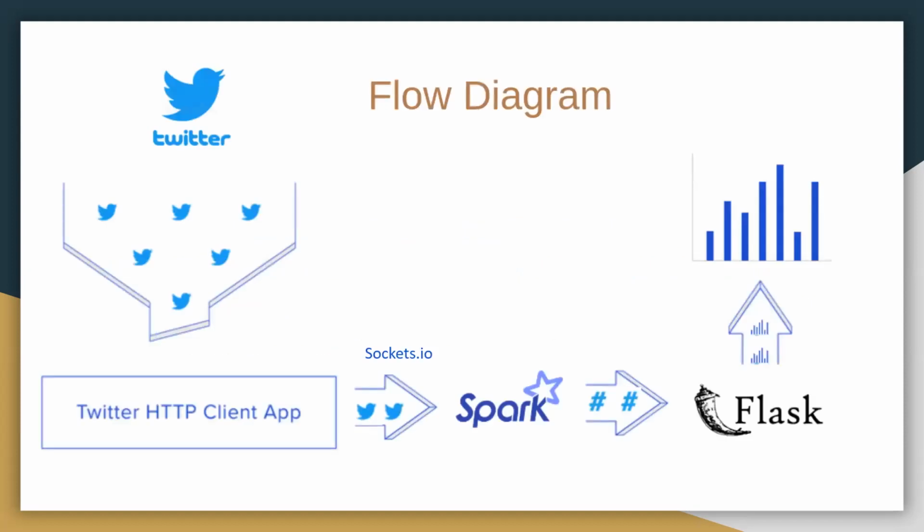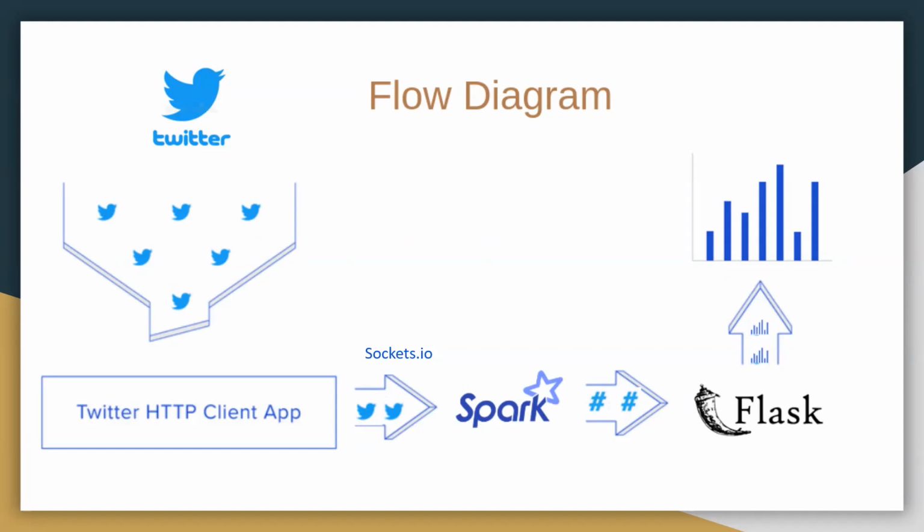So this is our overall flow diagram of the project. First of all, we will get the tweets through the Twitter API in our client app. Secondly, after getting tweets in the client app, we will send these tweets to Spark through socket.io. And in Flask, we will process these tweets.